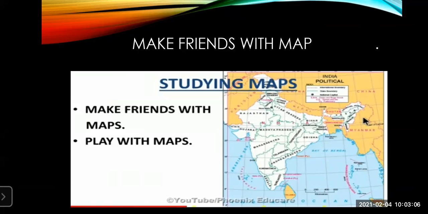You can find a friend who can sit with you, who shares the same interest. Then you can tell him, okay, just find out where Maharashtra is in 1 second. You can keep a time limit for that. Then you can ask him to find out where Kashmir is. You can give a time limit. In this way both of you can play with this map, and it will also help you to study.